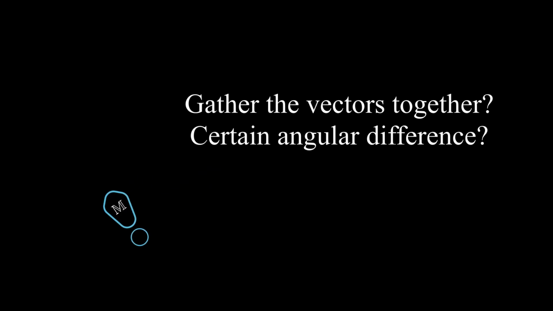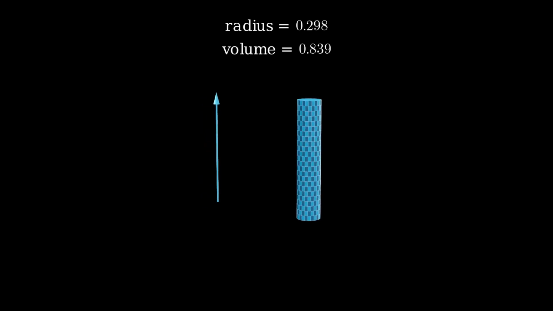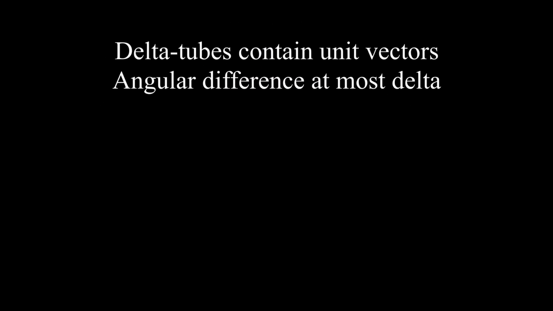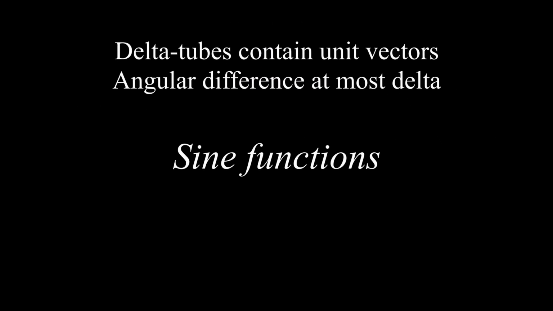Mathematicians came up with a brilliant idea to solve this problem. Why not just gather some vectors together, say their angular difference is not larger than delta, and use another object to represent this set of vectors? Indeed, that's how delta tubes work. Delta tubes are basically prisms that have scale delta times 1. They contain all vectors that have at most angular difference delta, and this can be mathematically proven using the feature of the sine function near 0. But for convenience, I'm not going to prove it now.